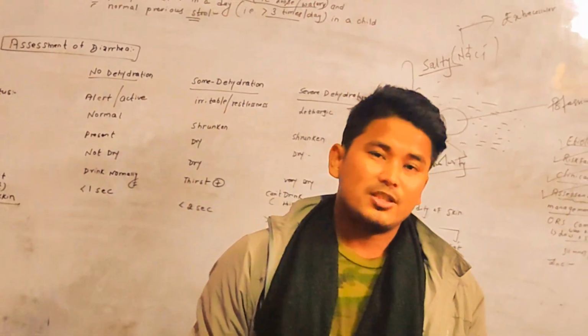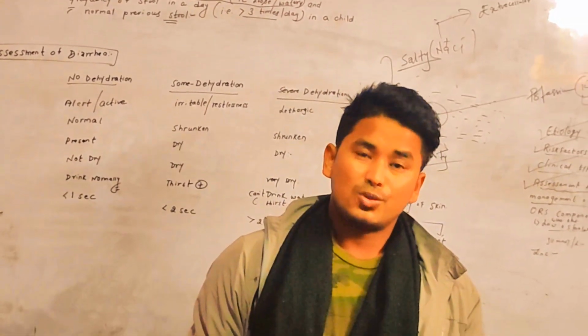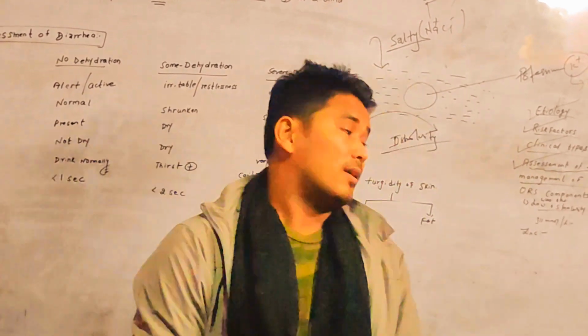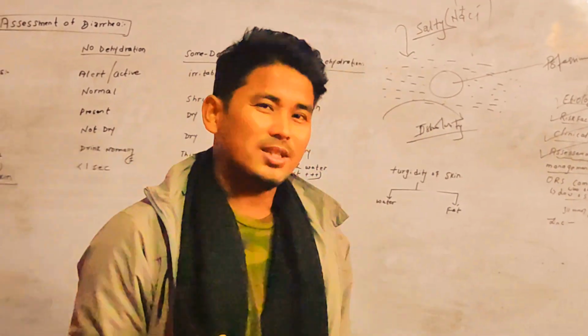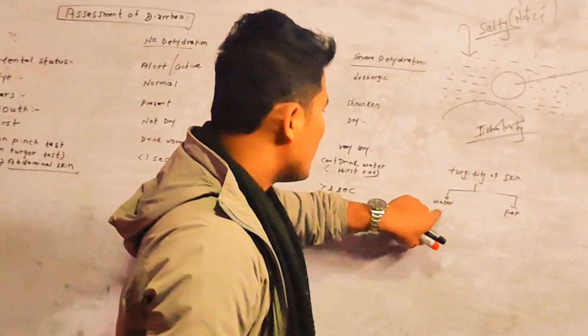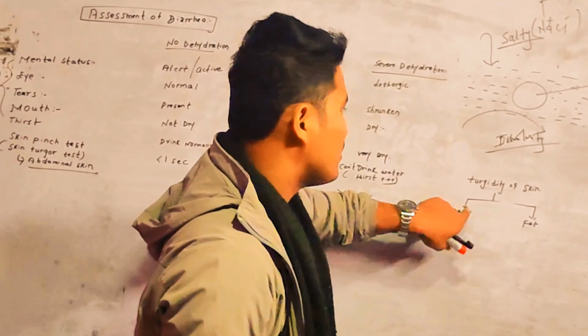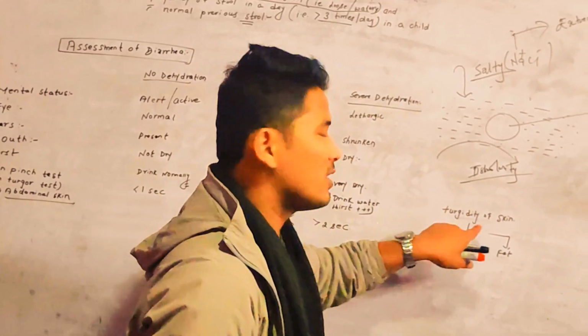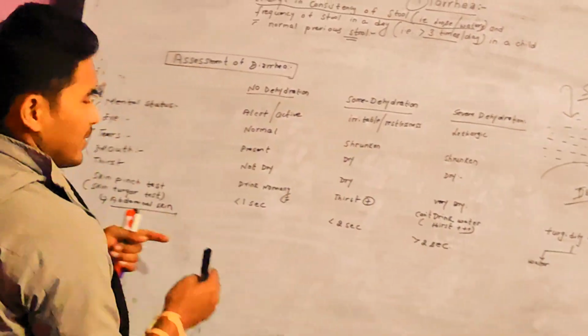Because of the diarrhea, persistent or increased loss of stool in a loose watery form, definitely there is going to be less fluid in the body, and as a result the water content will be decreased. Once the factor responsible for the turgor of the skin is decreased, no doubt the turgor will decrease. That's why we are including such phenomena right here.